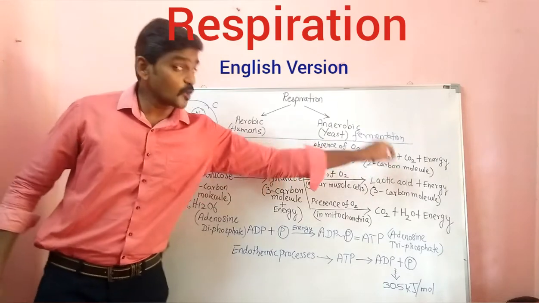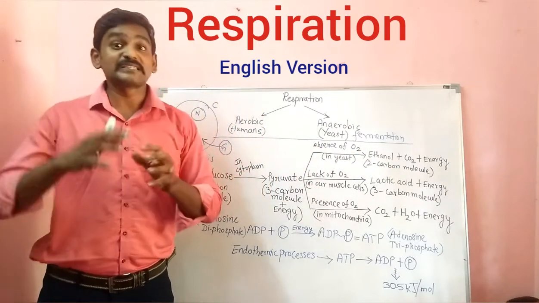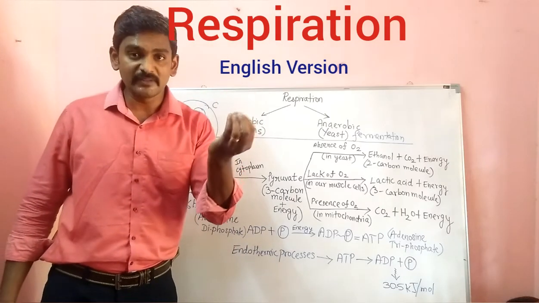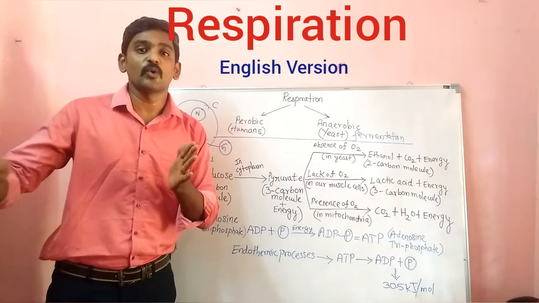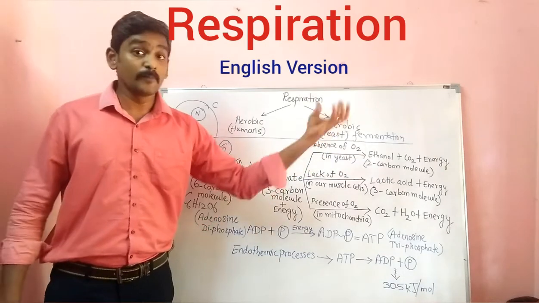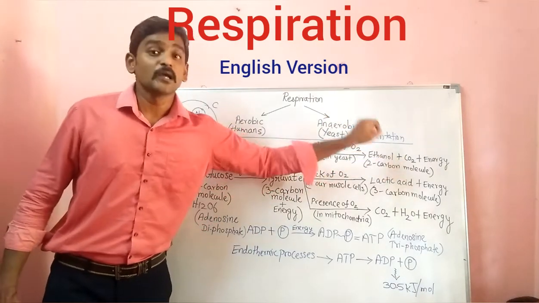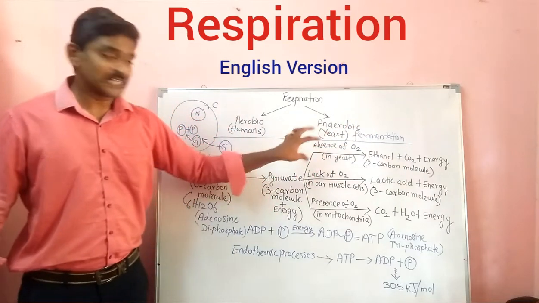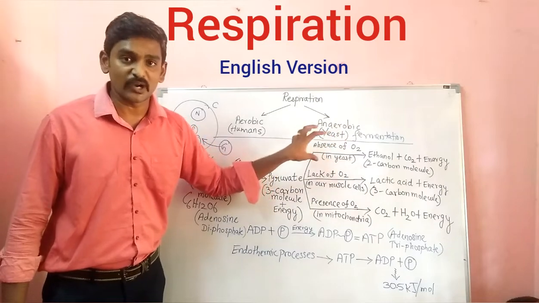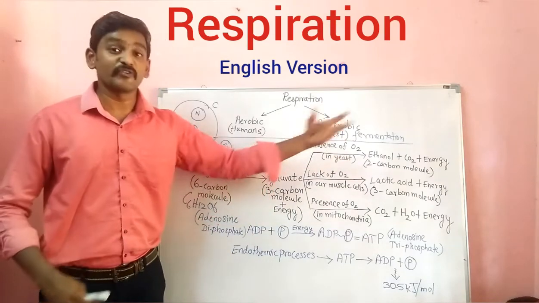So they will produce what? Carbon dioxide also. As a result of production of carbon dioxide, many bubbles will be formed in the grape juice when you keep it for 1 week or 10 days. So you will get some bubbles there. Those bubbles are carbon dioxide. So this happens in yeast. So in fermentation companies, they will be using the yeast organism for the production of these beverages.